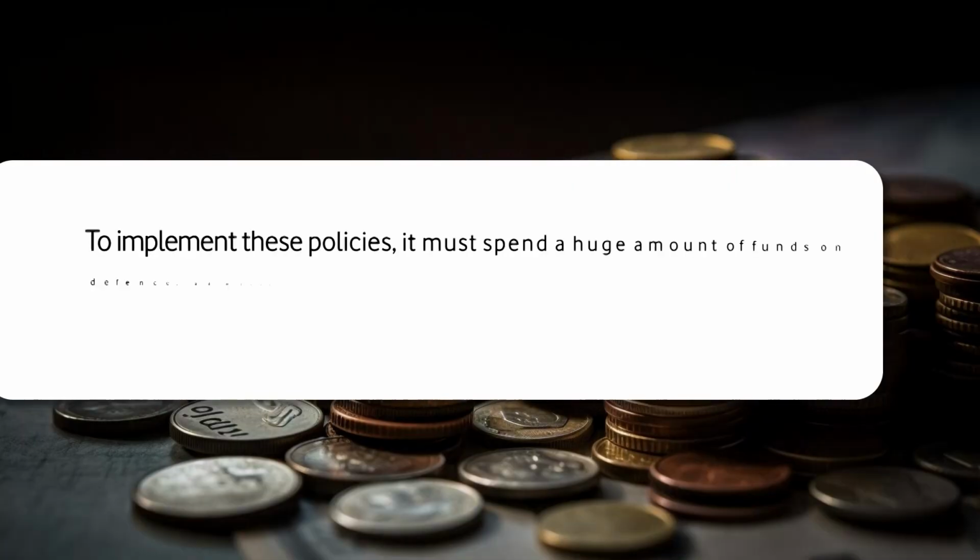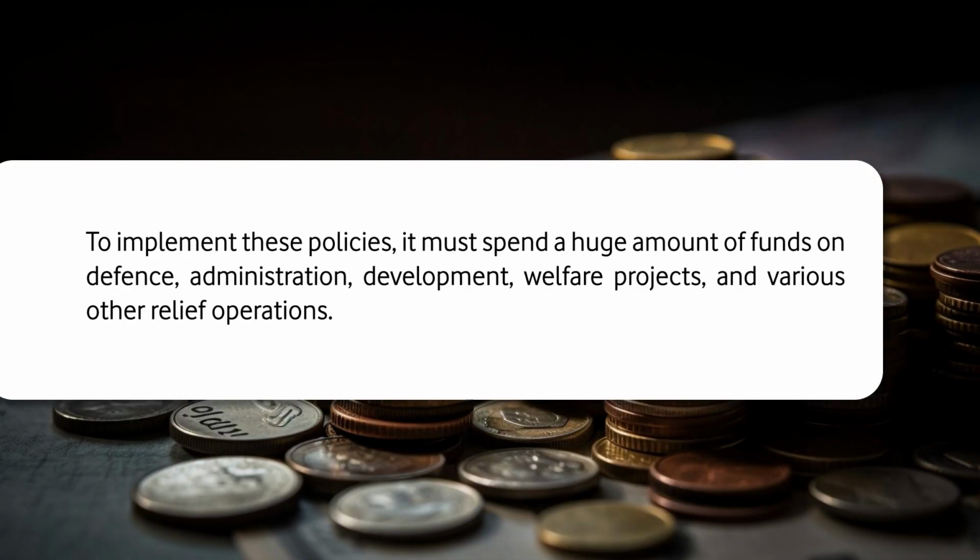To implement these policies, the government must spend a huge amount of funds on defense, administration, development, welfare projects and various other social relief operations. It is therefore necessary to find all possible sources of funds so that sufficient revenue can be generated to meet the mounting expenditure.